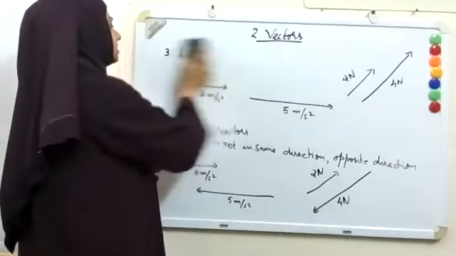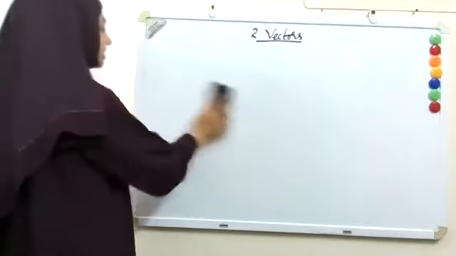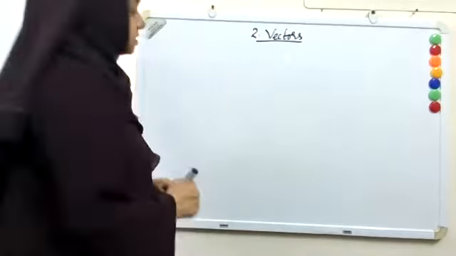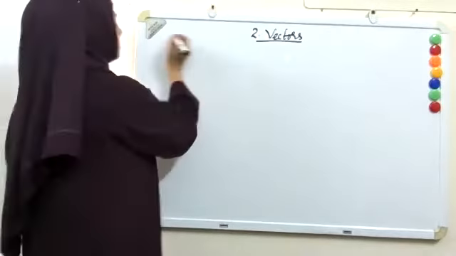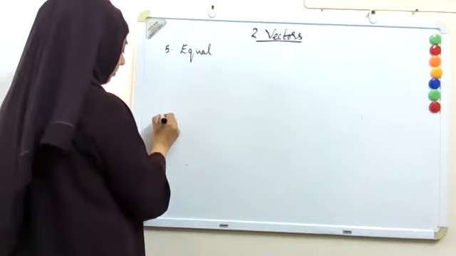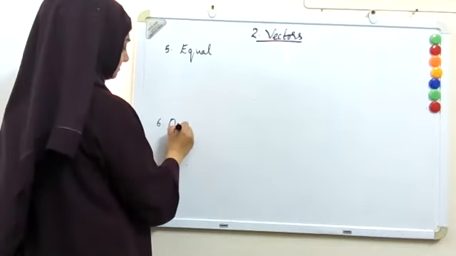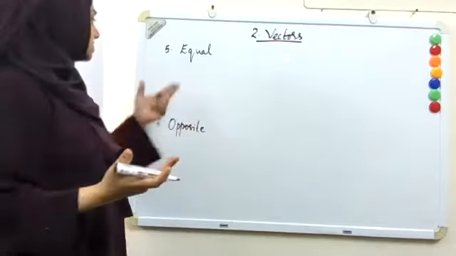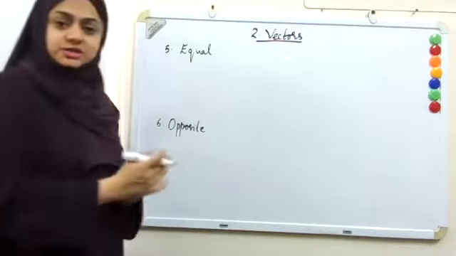Okay. Now another terms related to vectors. Vectors can be equal or opposite. So 3 and 4 are finished. Now 5 and 6: equal or opposite. This is pretty clear from the words itself.